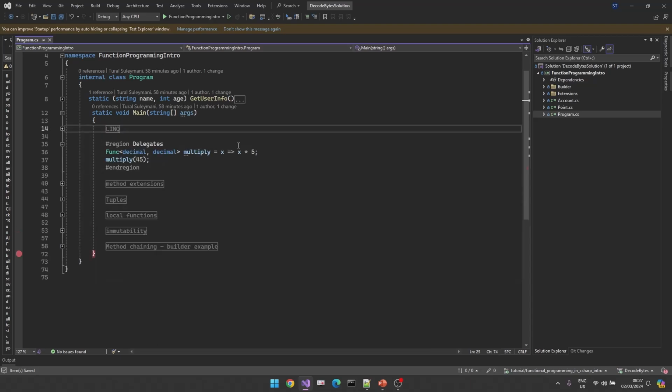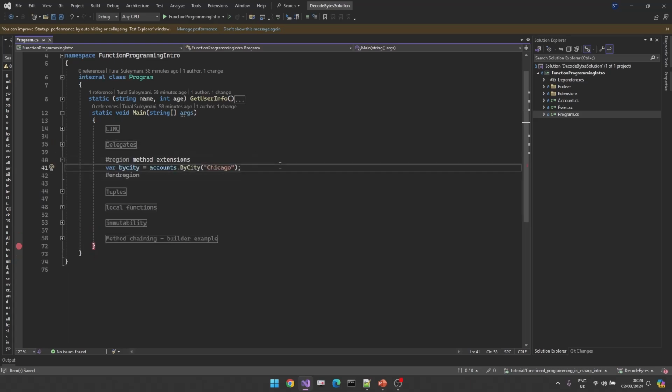We have delegates. If you want to learn more about delegates, we have two tutorials about C# delegates, one covering the idea of delegates, the other one is advanced delegates. So we are using delegates actively in our programming process. When you want to pass an expression, when you want to pass a code block to your method as an argument, you are using delegates. The idea of these delegates actually comes from functional programming.